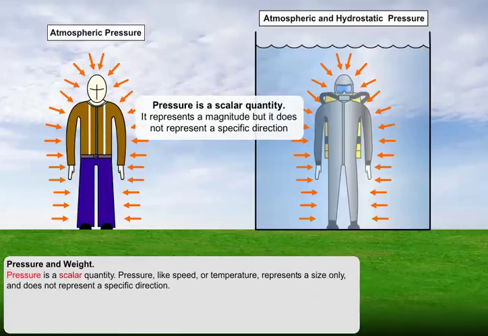We need to establish that whereas force is a vector quantity, pressure is a scalar quantity. Pressure, like speed or temperature, represents a size only and is not represented as acting in any particular direction. Let's now look at ways of calculating pressure and see how mankind uses pressure to his advantage.